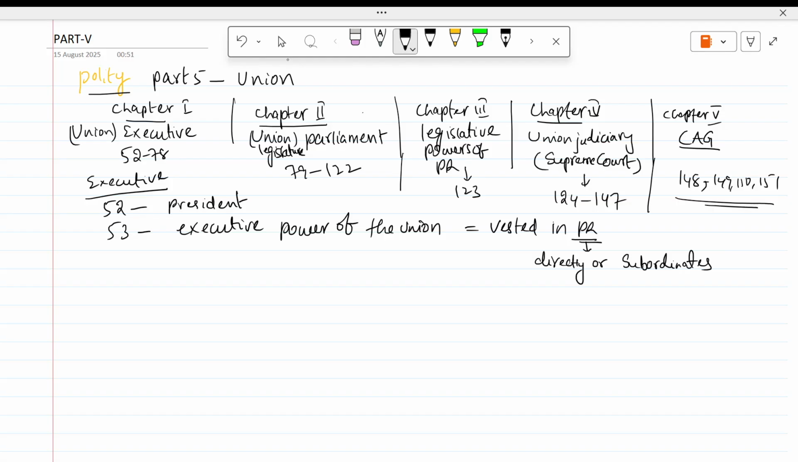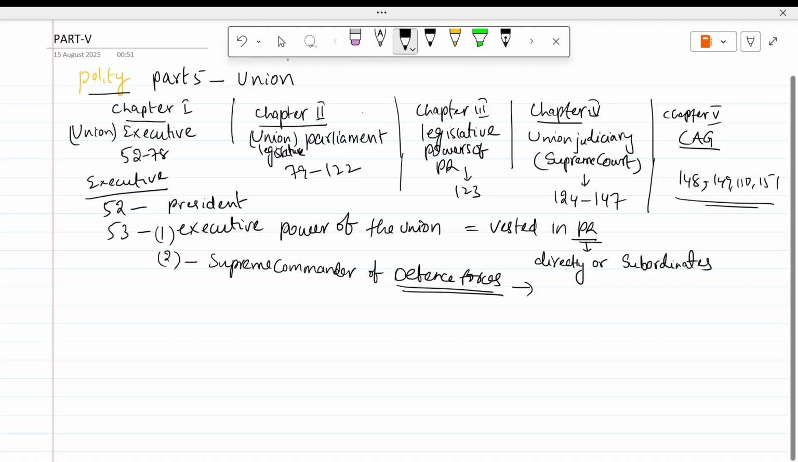This is given in 53 clause 1. Article 53 clause 2 says the president is the supreme commander of the defense forces. And how the president should exercise this power, Parliament will regulate by law how this power should be exercised.